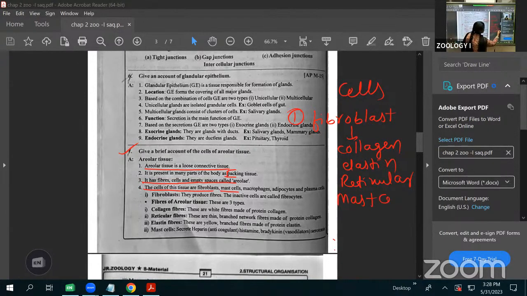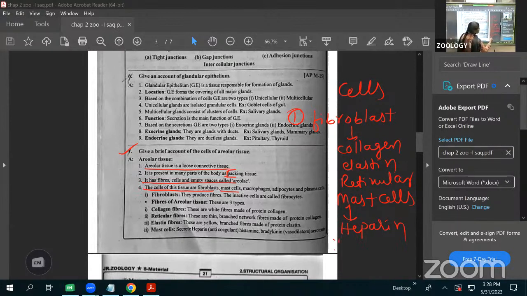This is an important one, as the VSAQ also asks what is the function of the mast cell. The mast cells secrete heparin. It acts as an anticoagulant. It removes the clot. That's why we call heparin the anticoagulant.